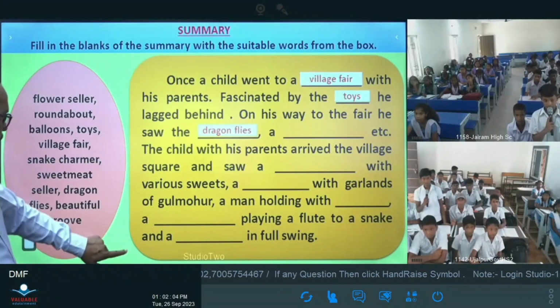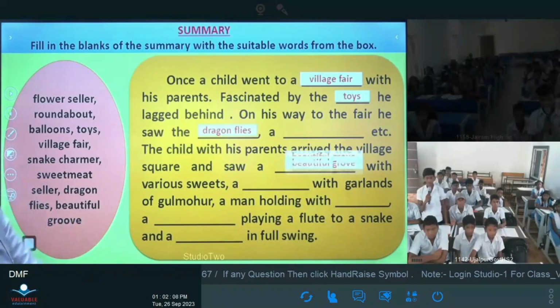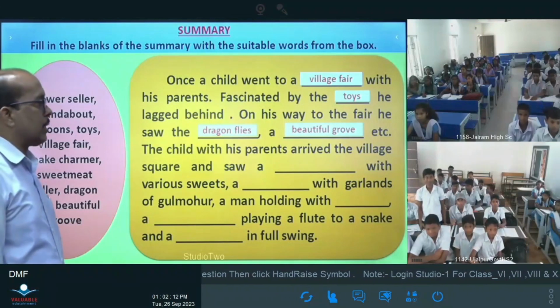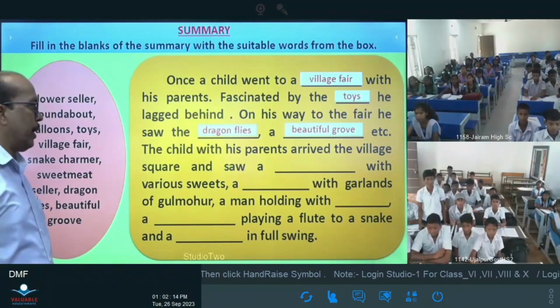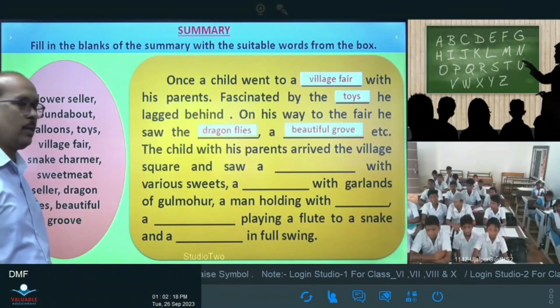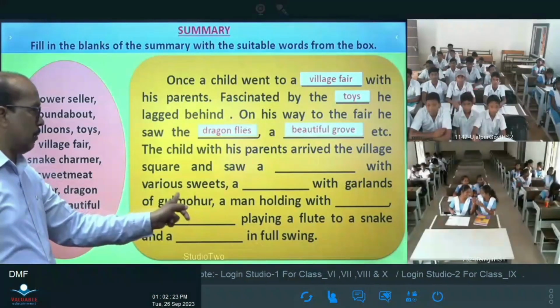Beautiful grove, yes, good. Beautiful grove, very good. The child with his parents arrived at the village square and saw a dish with various sweets. Saw a dish where there are various sweets.